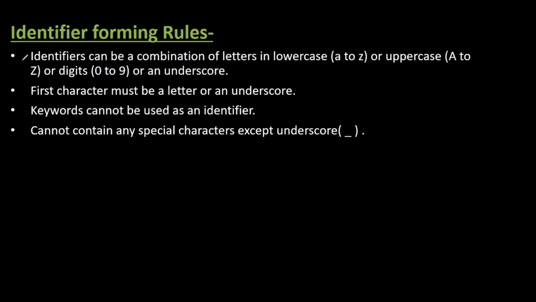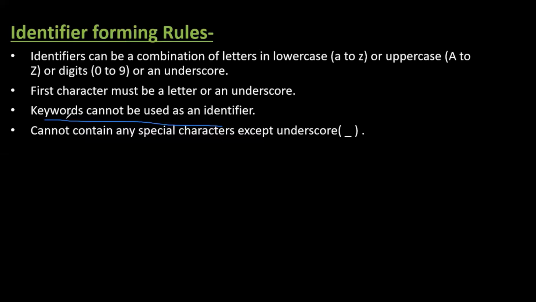The first one is that an identifier can be a combination of letters in lowercase, uppercase, or digits or an underscore. So you can only use letters, digits, or underscore, and you cannot use anything except these. The first character must be a letter or an underscore, which means you cannot start your identifier with a digit. Keywords cannot be used as an identifier, obviously, because as I told you, keywords have some special meaning associated with them.